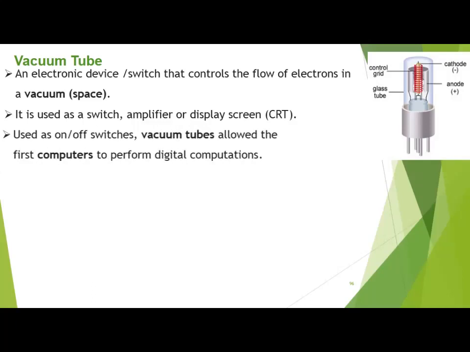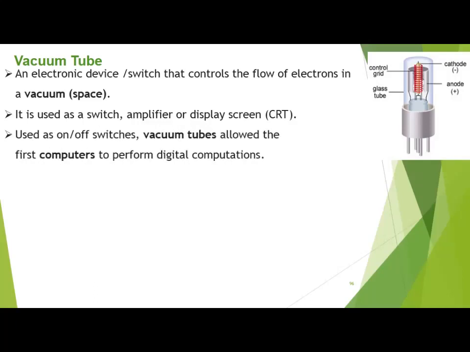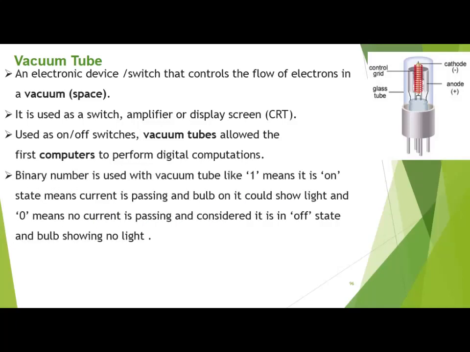The vacuum tube is used as on or off switches. The vacuum tube allowed the first computers to perform digital computation. As I told you, digital computation means it works on 0 and 1. So you know that binary numbers, which are 0 and 1, are used with the vacuum tube. Like 1 means it is in on state, means current is passing, and the bulb is on and could show light.